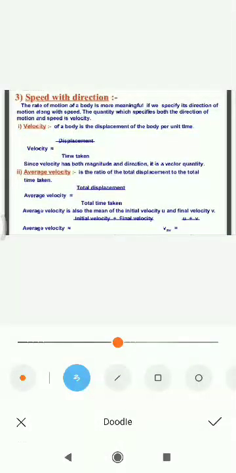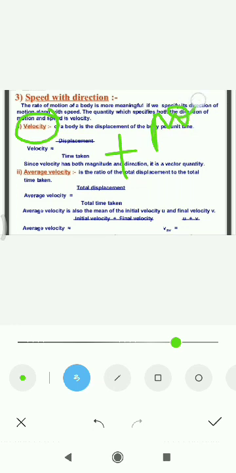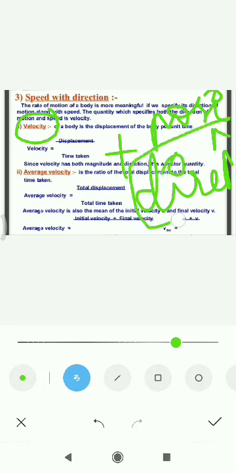Speed with the direction. The rate of motion of a body is more meaningful if we specify its direction of the motion along with the speed. The quantity which specifies both the direction of the motion and the speed is velocity. So here they are describing velocity. What do you mean by velocity? Velocity is nothing but speed plus position and direction. It is a vector quantity. Whenever direction and positions are involved, you have to know the direction actually. Then it is a vector quantity.